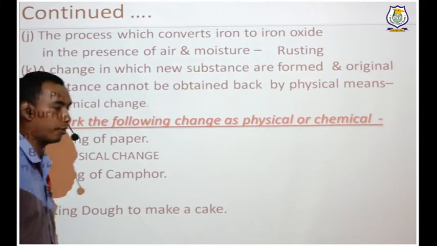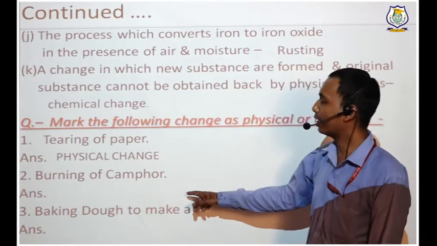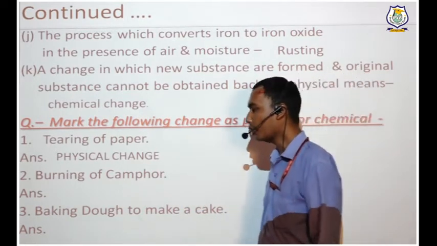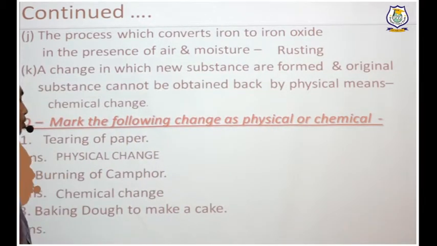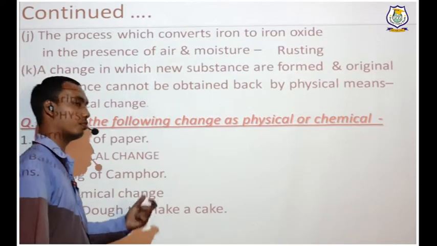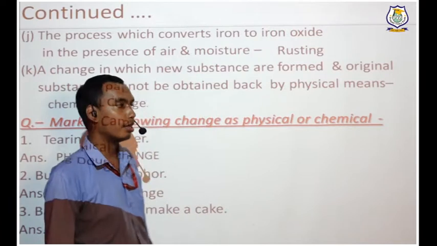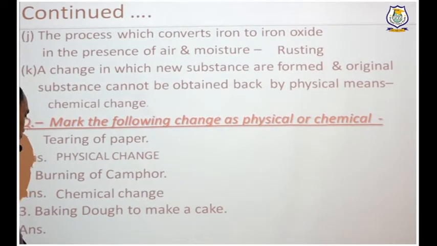Next, burning of camphor. How many of you know what camphor is? Camphor in Hindi is called kapoor. So if you are burning camphor, what type of change is it? It is a chemical change, because a new substance is formed, that is, it generates heat and it generates smoke. So burning of camphor is a chemical change.